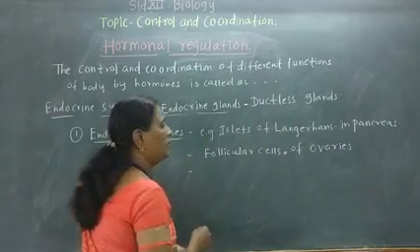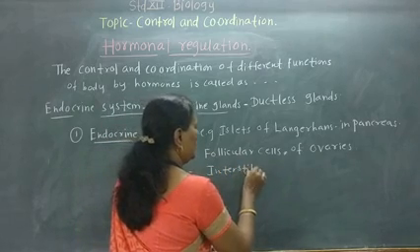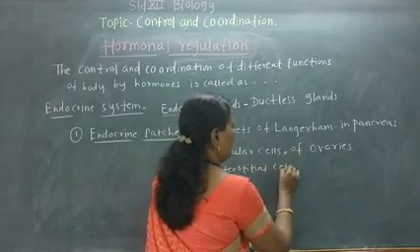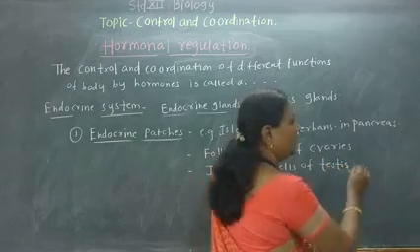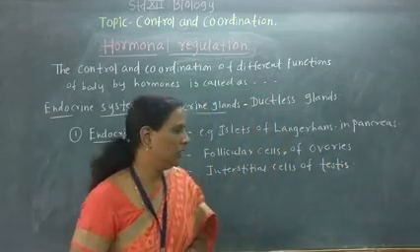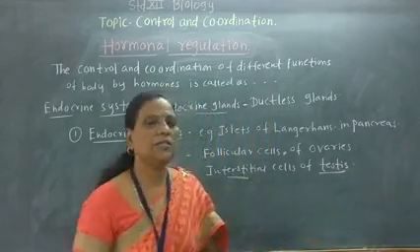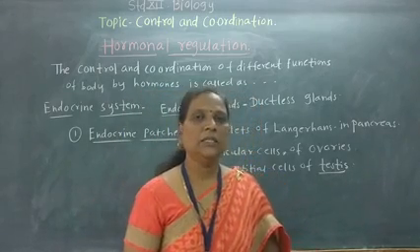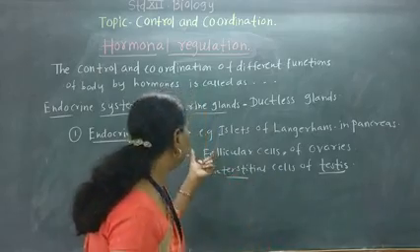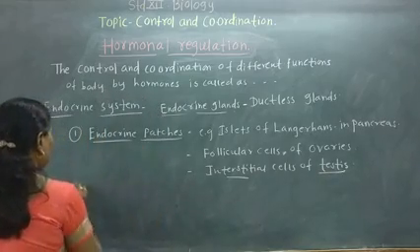Another example is the interstitial cells of the testes. Testes are the male gonads. We have completed that topic, reproduction. So in the testes, these interstitial cells are present. They also produce a hormone called testosterone. So these are the patches. They are nothing but the endocrine system.